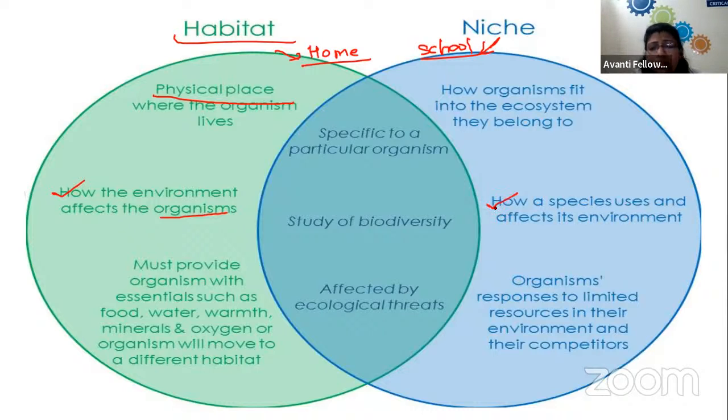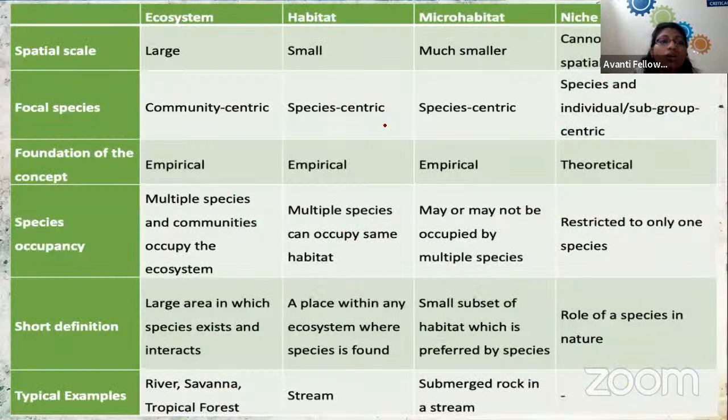So there is a little difference between habitat and niche. Habitat is a physical place where we are living, whereas niche is a place where we are functionally active. So this is the difference between ecosystem, habitat, and niche.